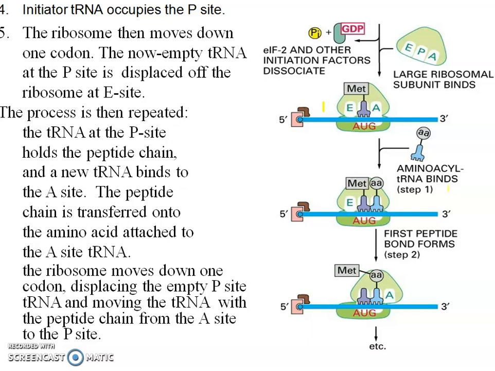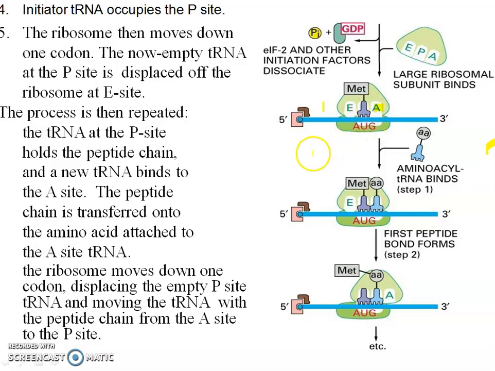The process is repeated. What happens in this process? The tRNA at the P site holds the peptide chain. So at the P site, the peptide chain bond is formed, and a new tRNA binds to the A site. The second tRNA will join at the A site.